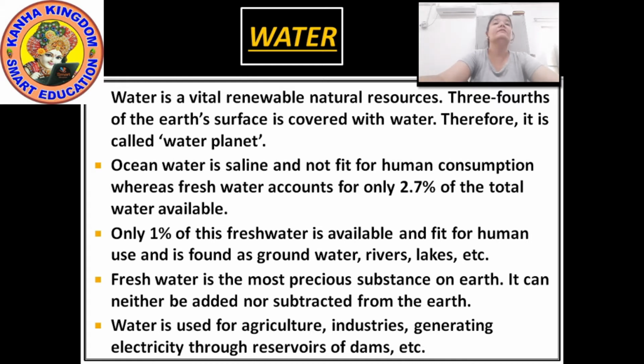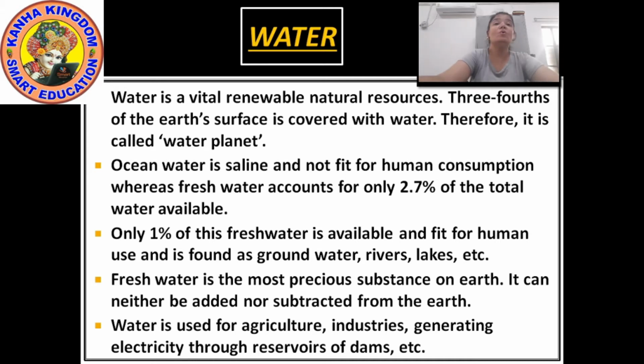We all know that 3/4 of the part of the earth is covered by water, right? Only 1/4 part is the land. From it, 2/3 part is only the ocean, and the ocean water is saline. Saline means salty. It is not fit for human consumption. Consumption means usage. Because the water is saline, we cannot use that water at all, neither for bathing, washing, cleaning, cooking. The sea water, ocean water cannot be used for any purpose.